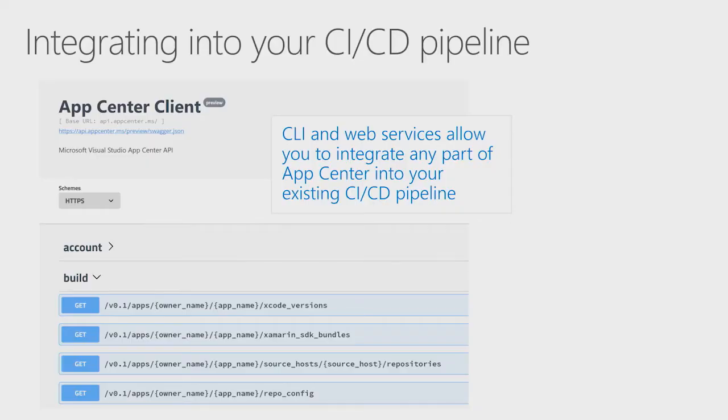Thank you, Adrian. And here's another cool thing: you can actually integrate this into your existing CI/CD pipeline. So, for instance, if you decide that you would just like to take one of those services and use it as part of your application development process, you can totally do that. Right, you may have invested time in other services already, but there's some things that this does that you're not doing already. That's right. So maybe you've already got a Jenkins server that's your build host. Great. You can continue to use that and push testing into App Center and get your application tested with our set of devices that are in the cloud. Right. So it's very cool.